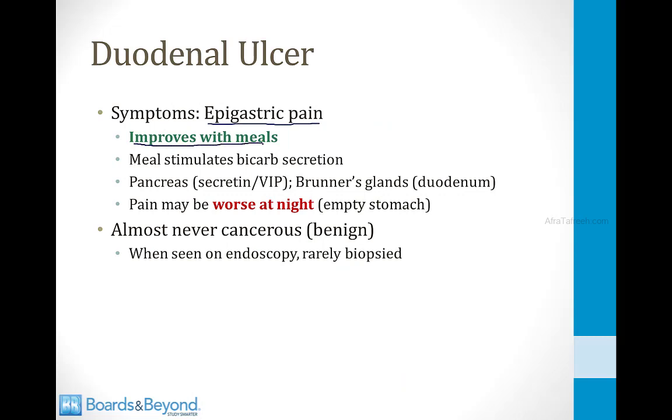The reason for this is because meals stimulate bicarbonate secretion. The hormones secretin and VIP can stimulate the pancreas to release bicarb. In addition, there are Brunner's glands found in the duodenum that secrete bicarb in response to a meal. When the bicarb is released, it temporarily raises the pH in the duodenum and helps to alleviate the pain.